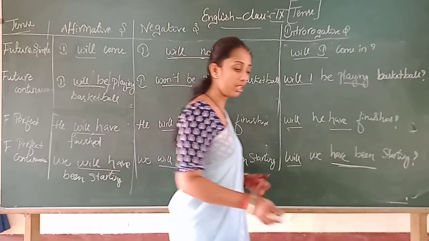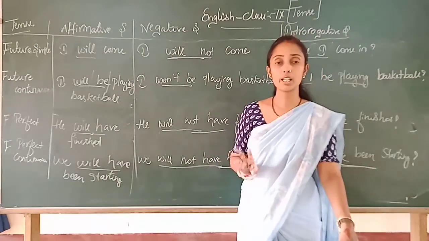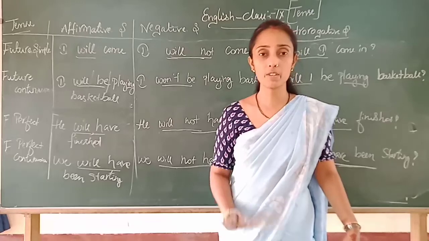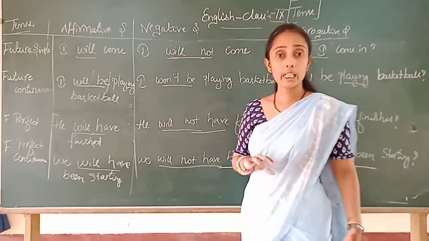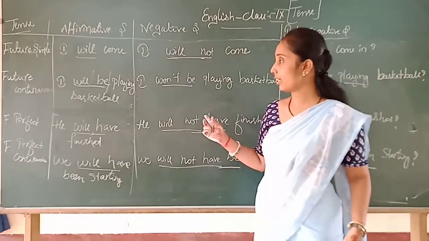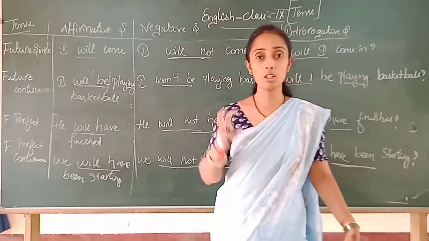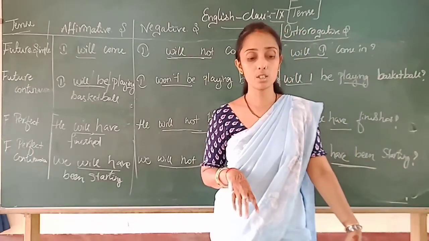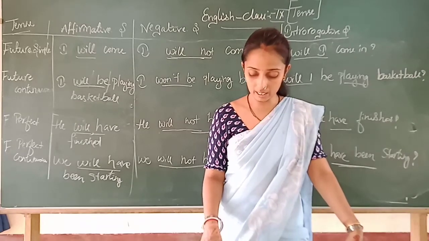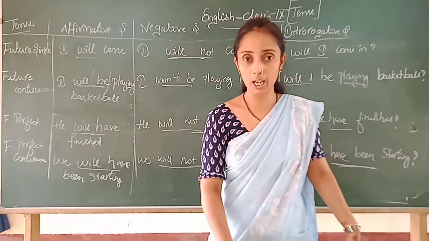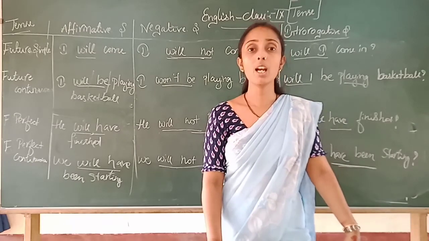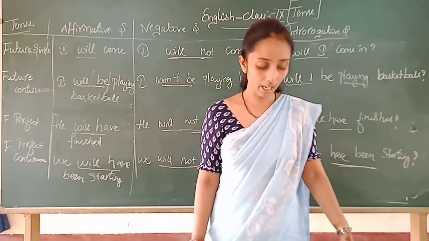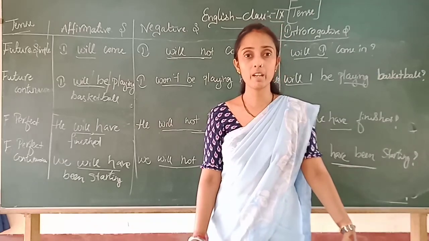Is it clear, children? So this is up to 3 sentences, again the 4 divisions we have seen today, and go through the explanation that you have written. After that, concentrate on the examples of the 3 types of sentences also, and practice a few of the sentences which may increase your vocabulary. Okay, children, this is for your revision. Okay, I will meet you in the next class with another new topic, children. Till then, read well and take care.